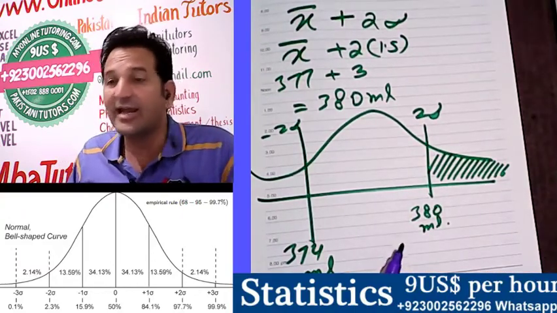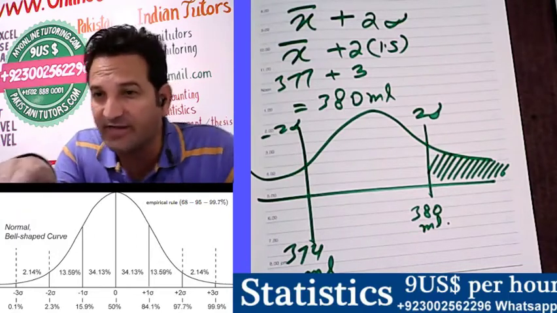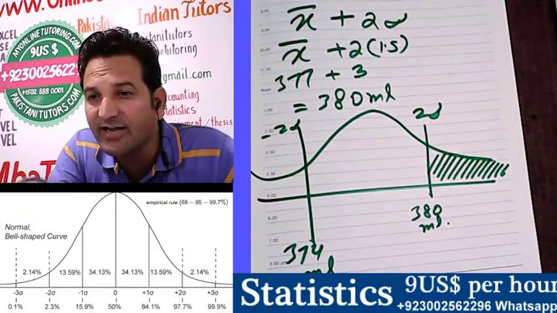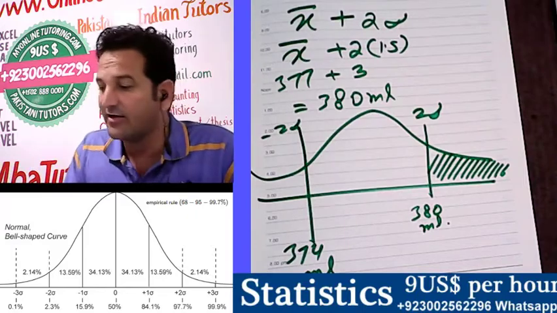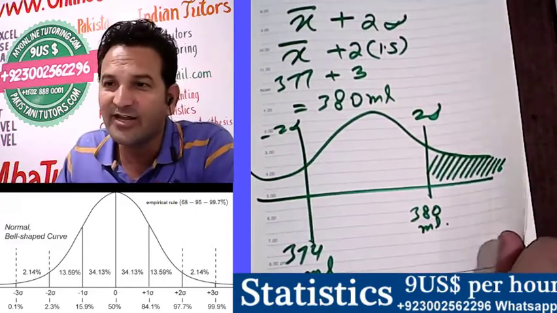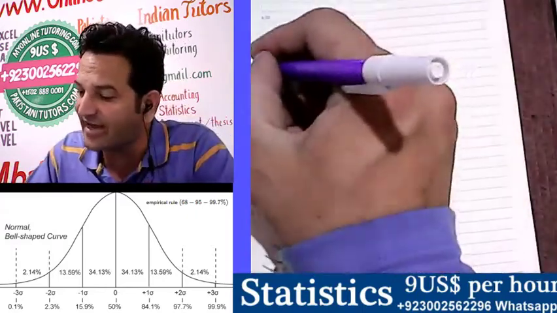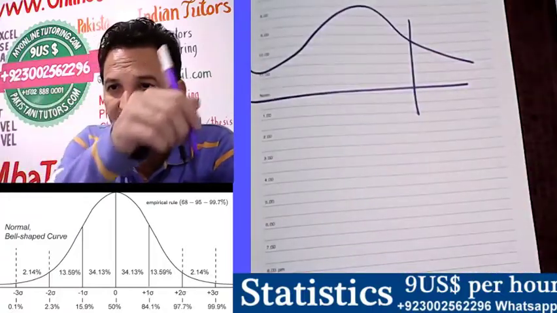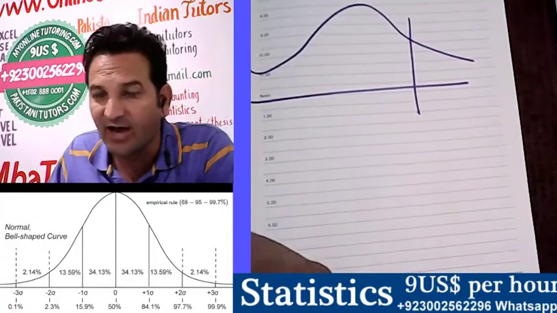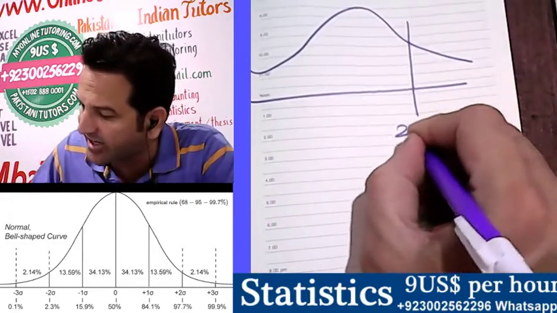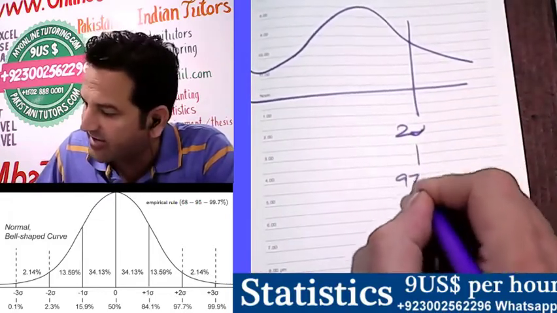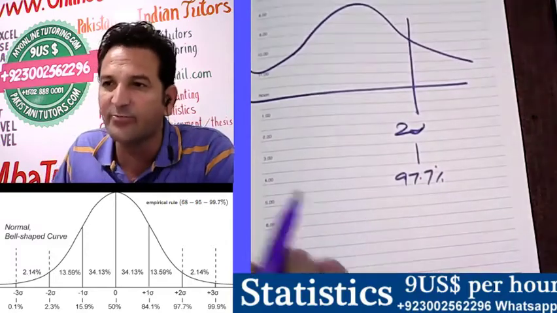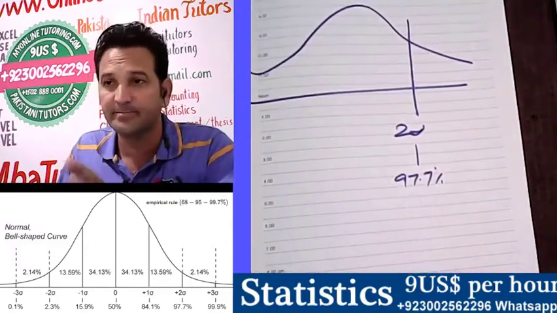Now look at this graph where cumulative frequencies are given. Look at the graph below and find the value of 2 standard deviations, which is 97.7%. What does it mean?